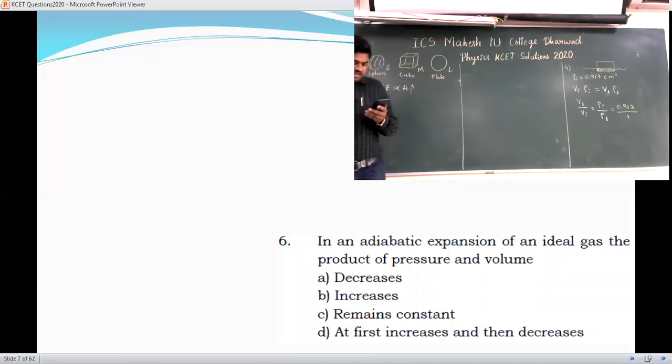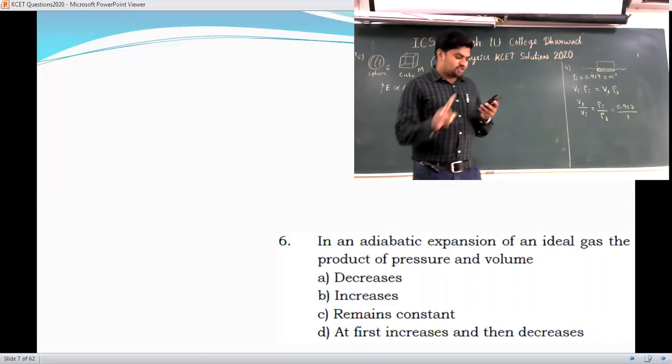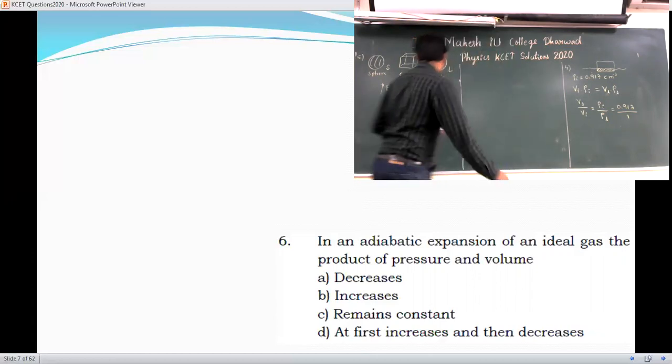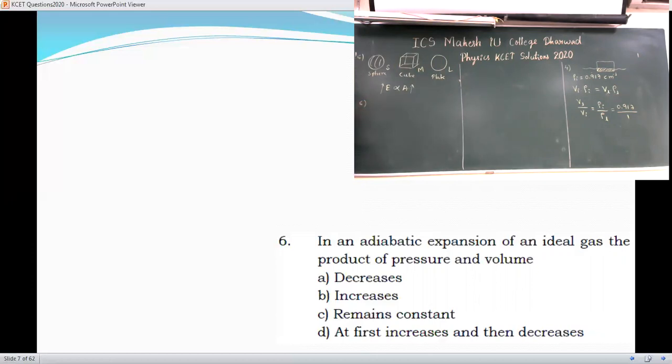In the 6th question, in an adiabatic expansion of an ideal gas, the product of pressure and volume. Now, in the 6th question, they are asking about the adiabatic process. We know the ideal gas equation, that is PV is equal to nRT. If I take a cylinder, this is the piston. If this piston is moving upward, then there is an expansion of gas.